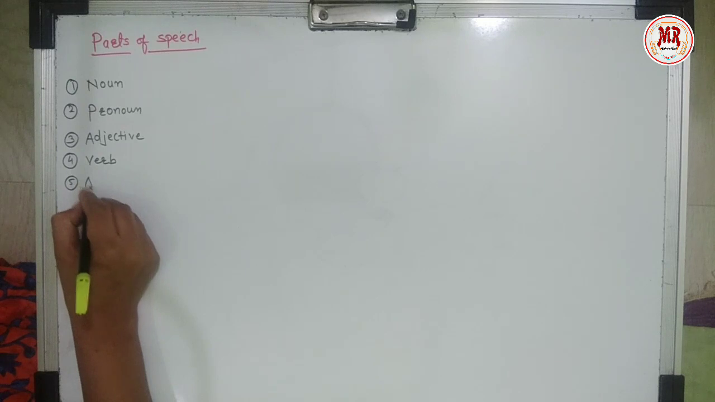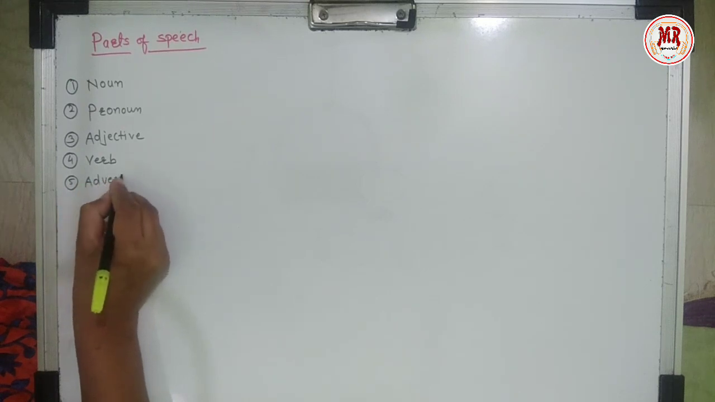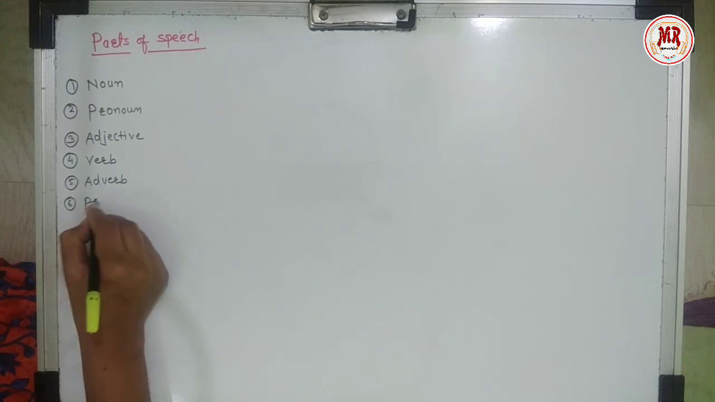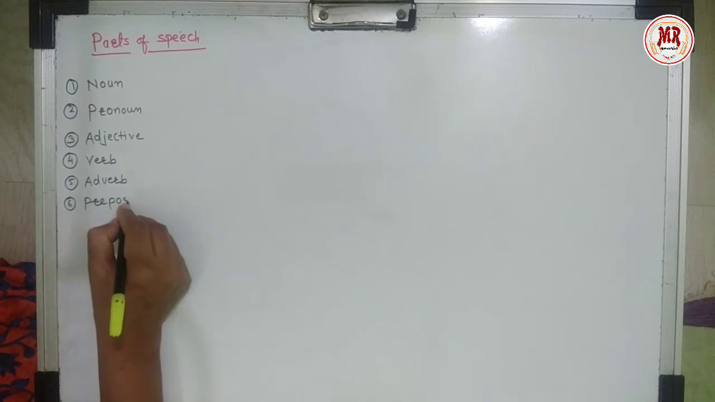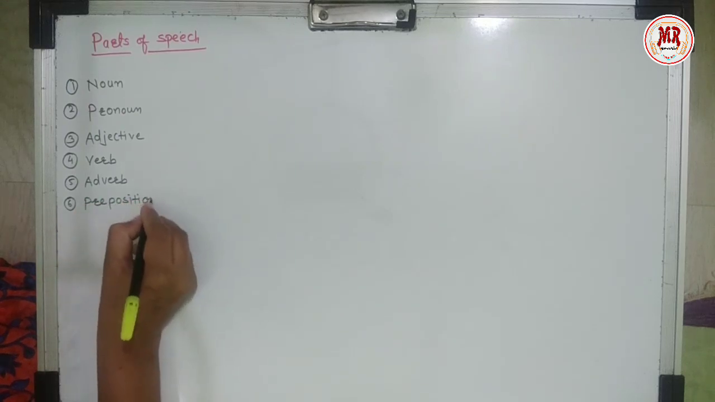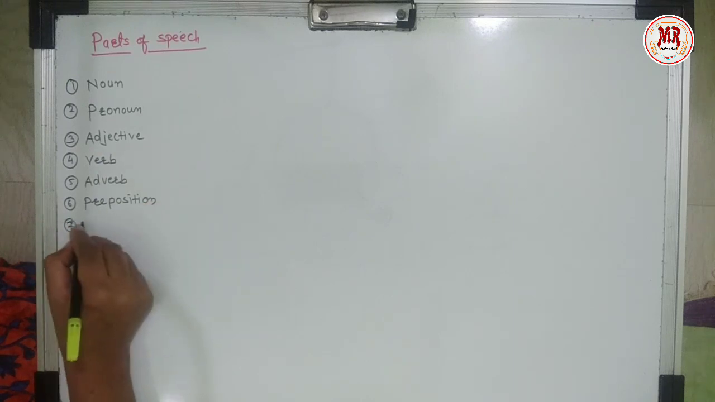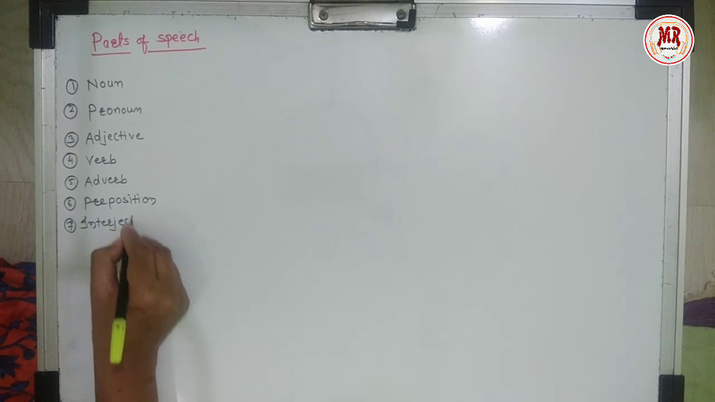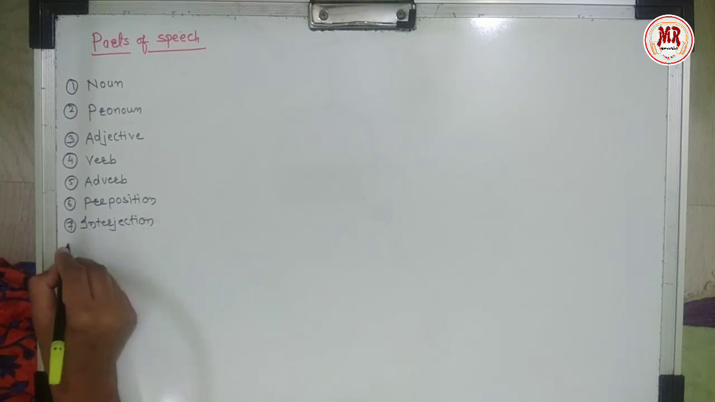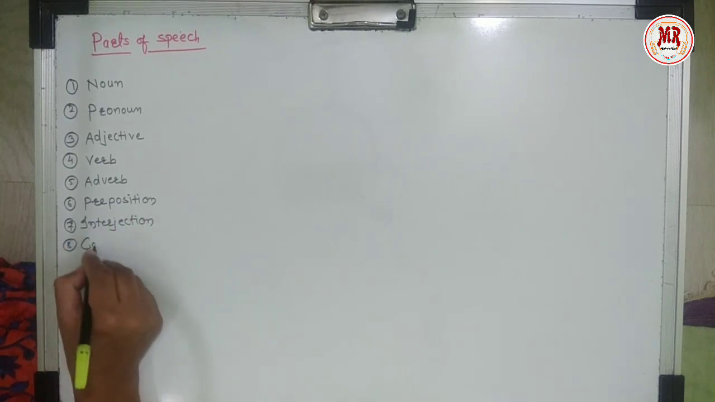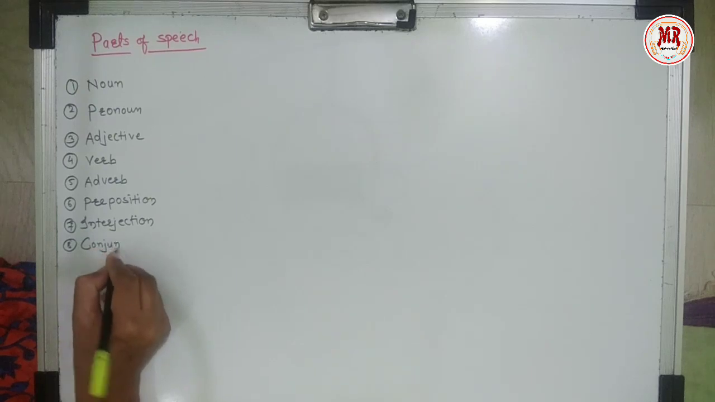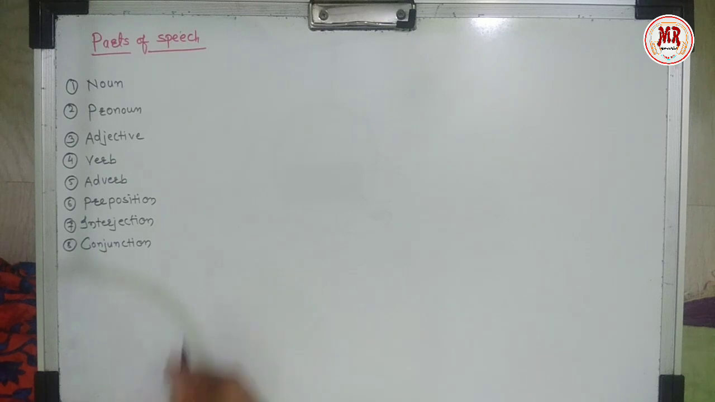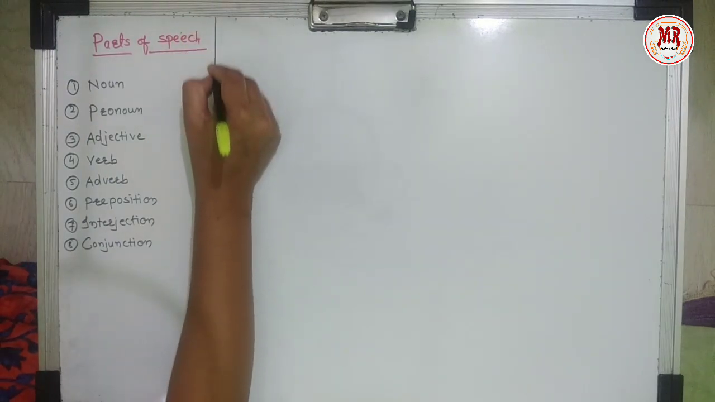Fifth is adverb. Sixth is preposition. Seventh is interjection. And last is conjunction. These are 8 parts of speech.